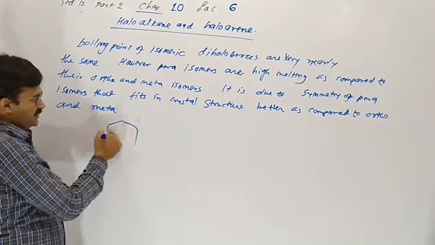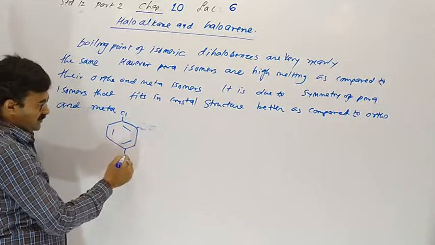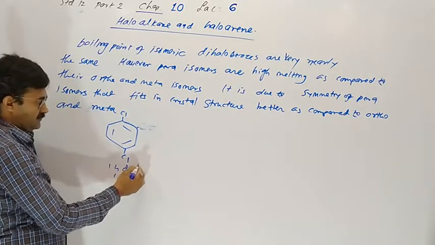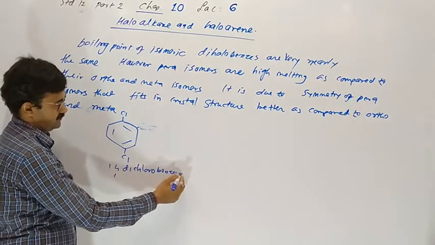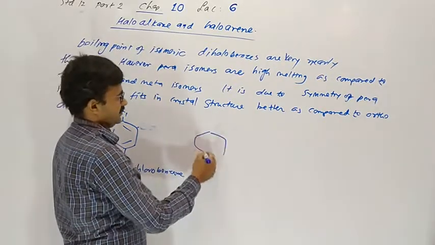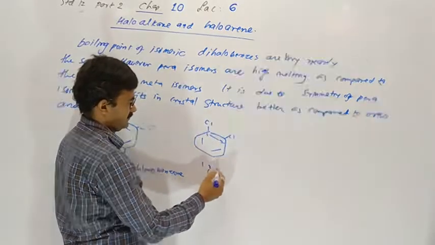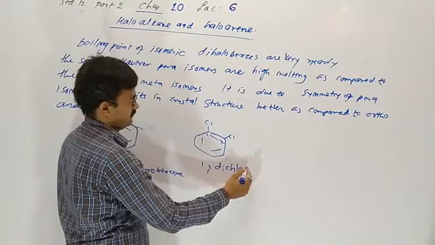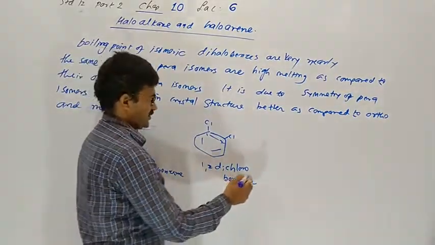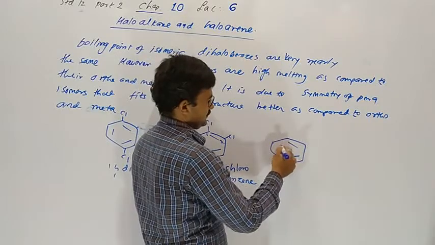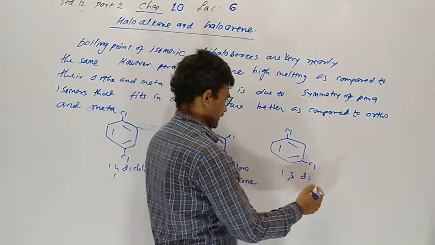I am giving you an example: 1,4-dichlorobenzene, then 1,2-dichlorobenzene, and lastly meta, 1,3-dichlorobenzene.